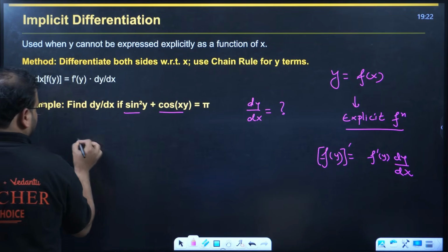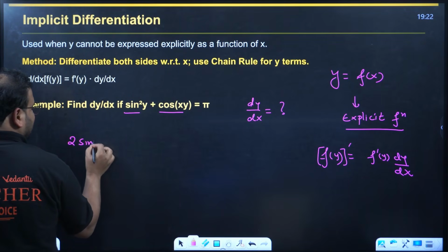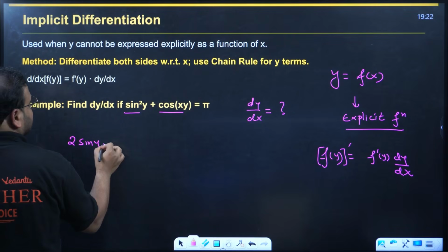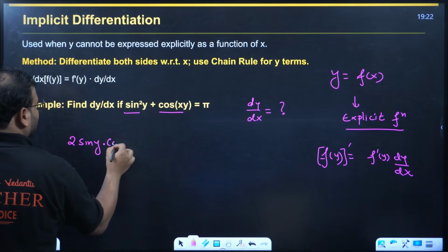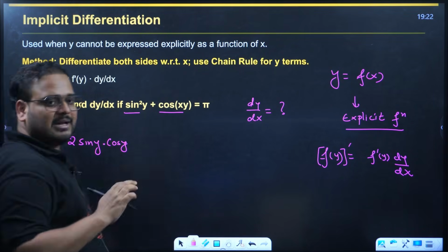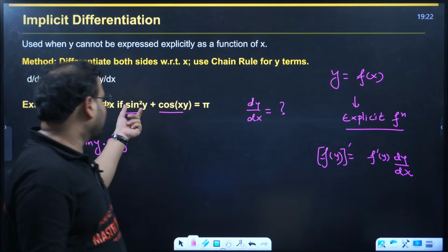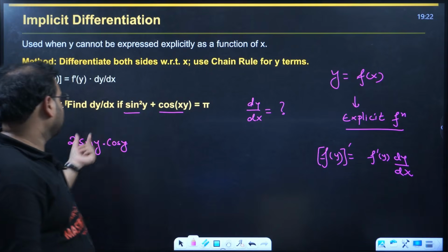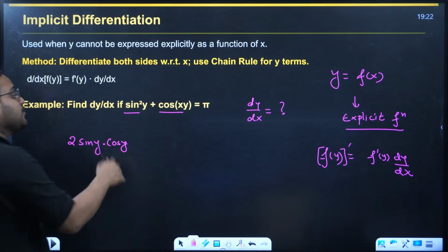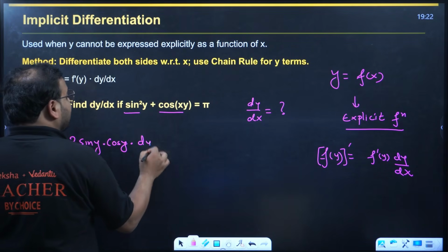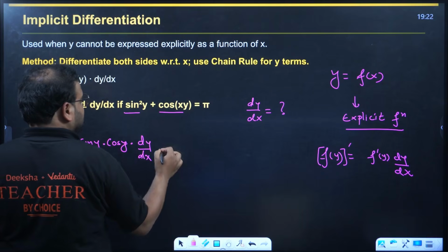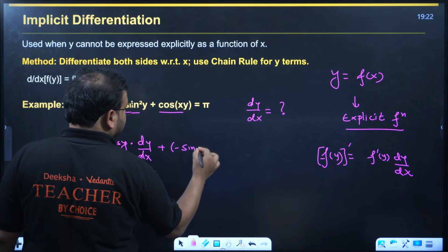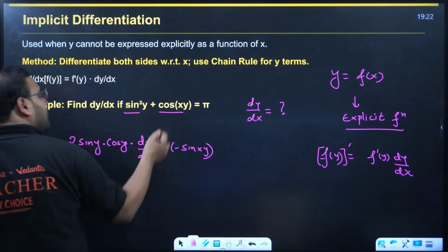Have a look over here. Differentiate it, you will have 2 sine y. Derivative of sine square is what? 2 sine y. Derivative of sine y is what? Cos y. I'm going over here with chain rule. First function is the polynomial function, right? Square. So 2 sine y, sine y is cos y. Is it over? No, sir. We have to multiply with dy by dx also. Plus, cos becomes what? Minus sine xy. Is it over? Differentiate xy as well.